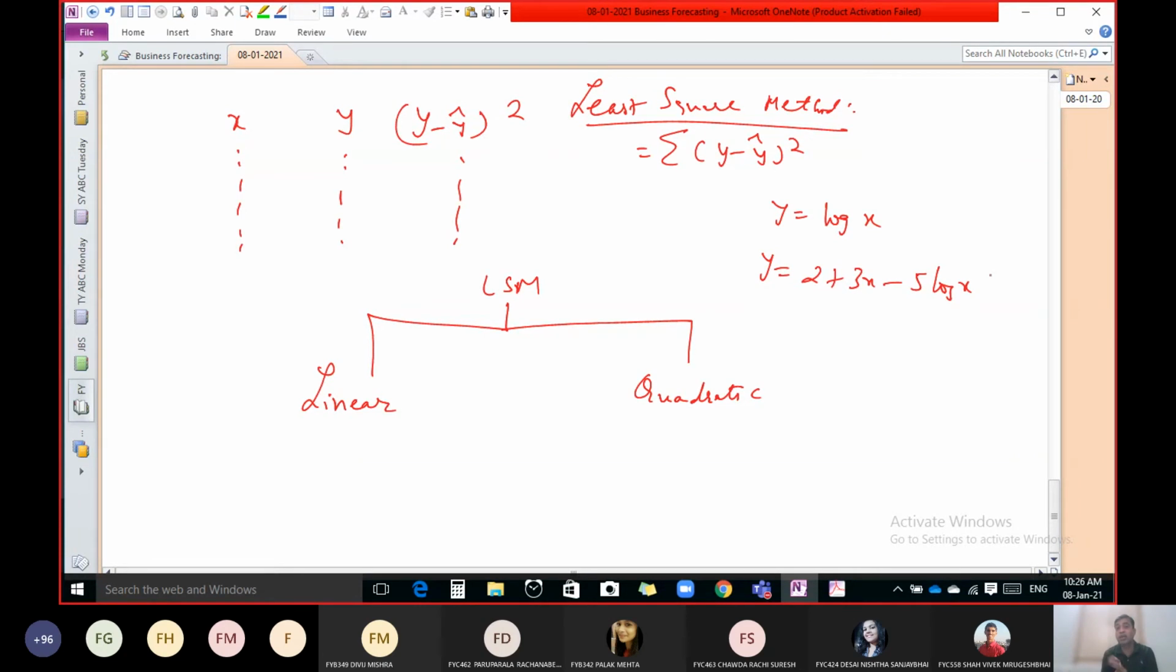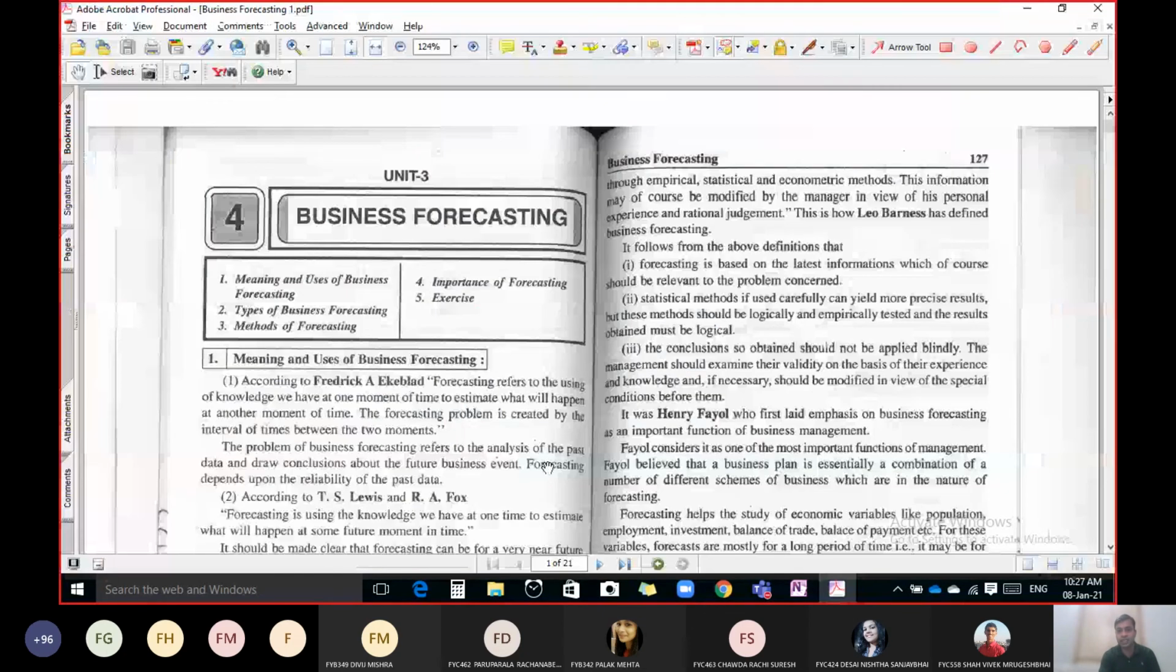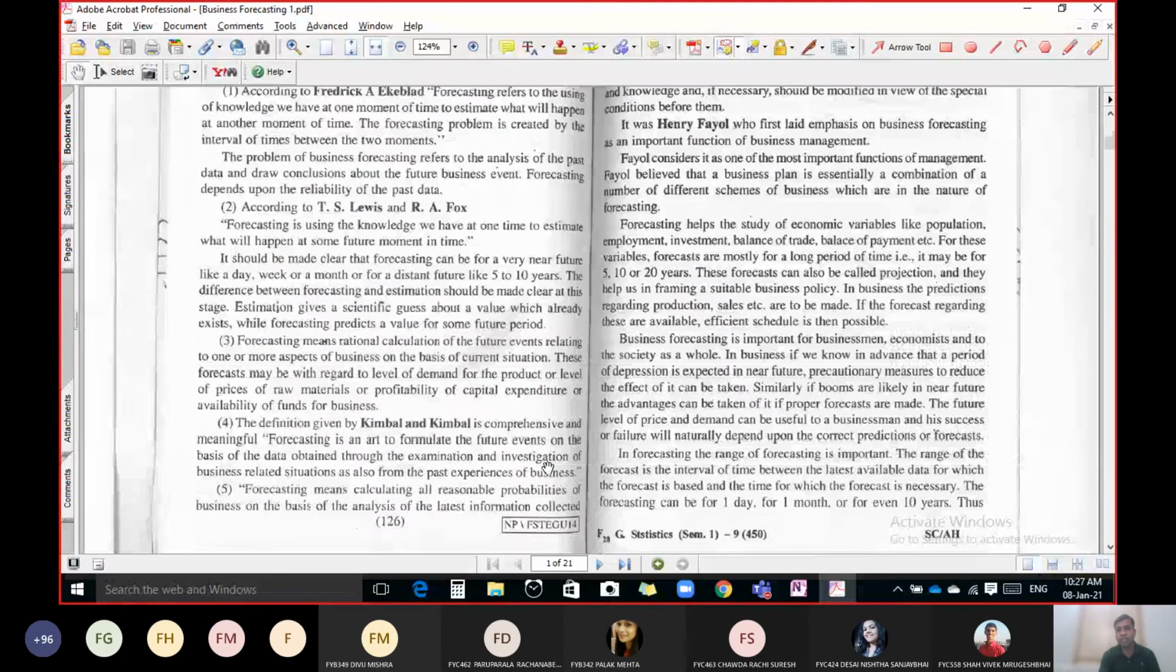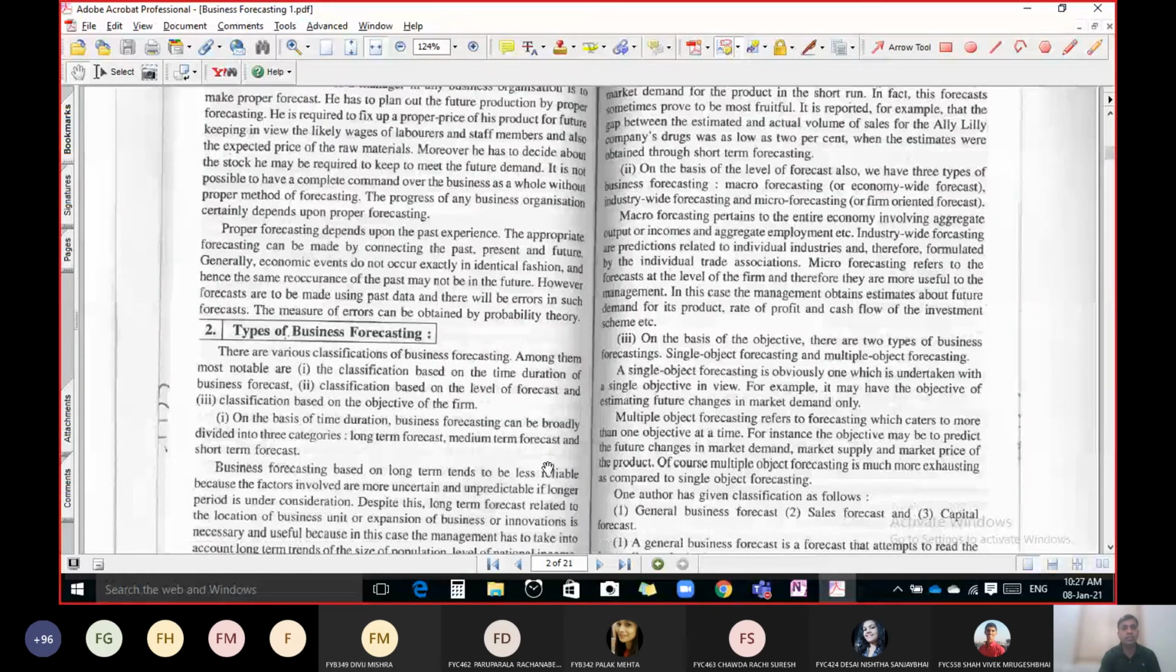Besides the least square method, there is another method known as the exponential smoothing method. So in our syllabus we have to study these two methods, least square method and exponential smoothing method, in this particular topic. Let us review what we discussed till now in business forecasting: the meaning of forecasting, types of forecasting, and different methods to study forecasting.